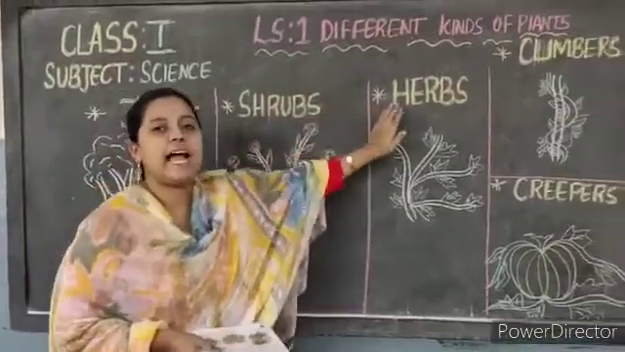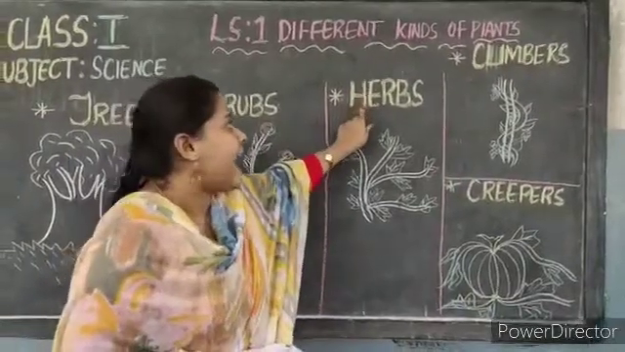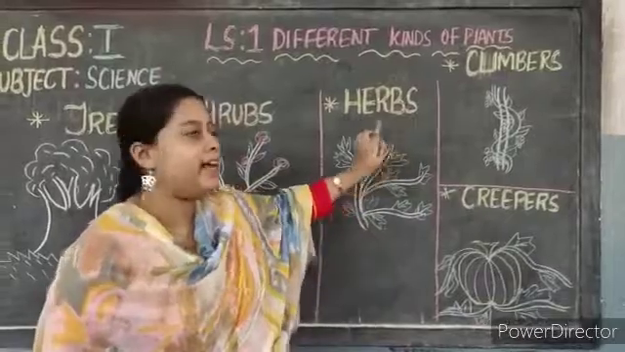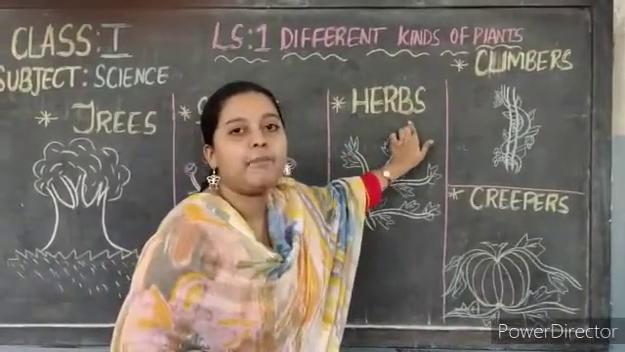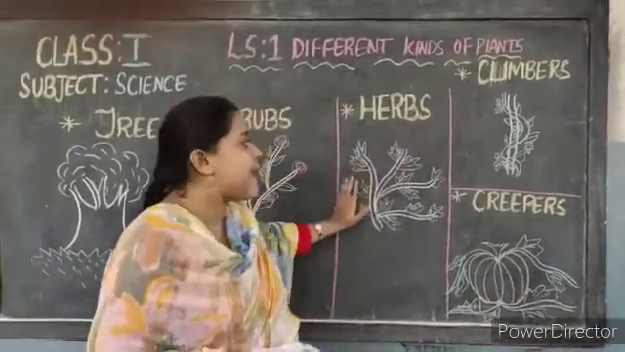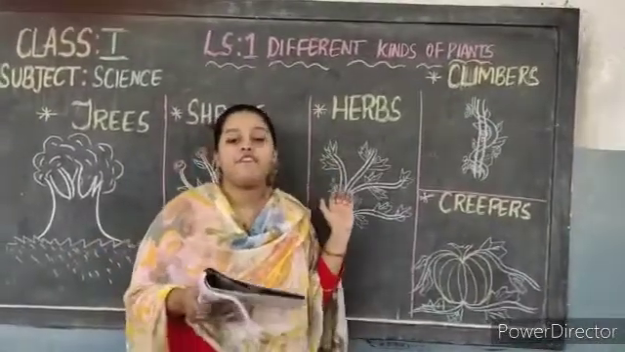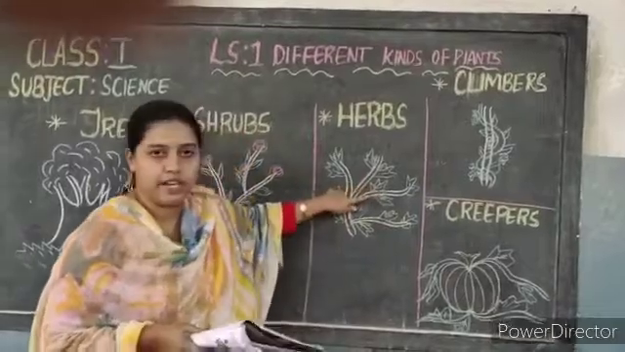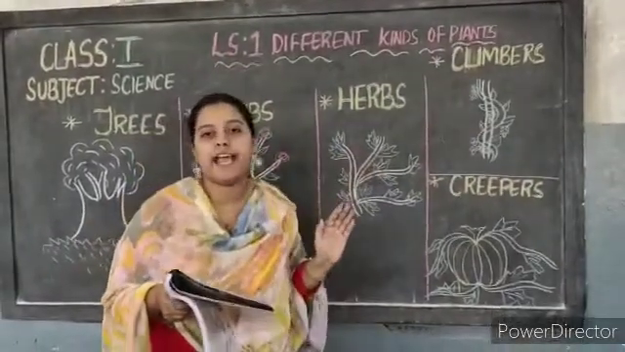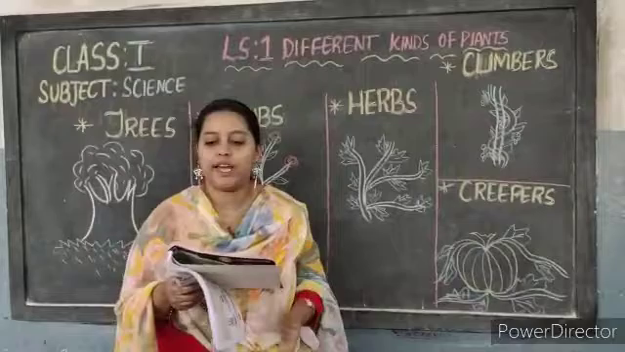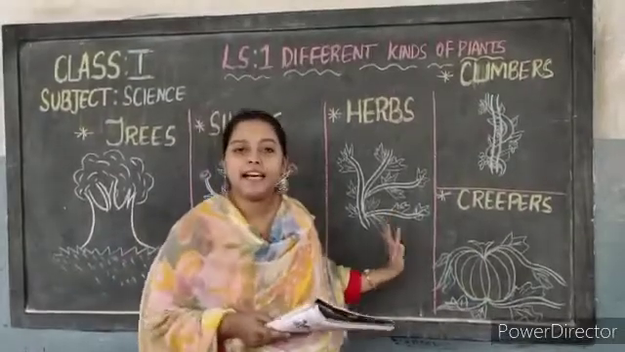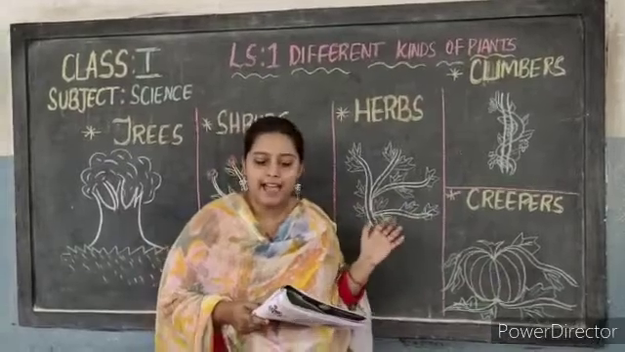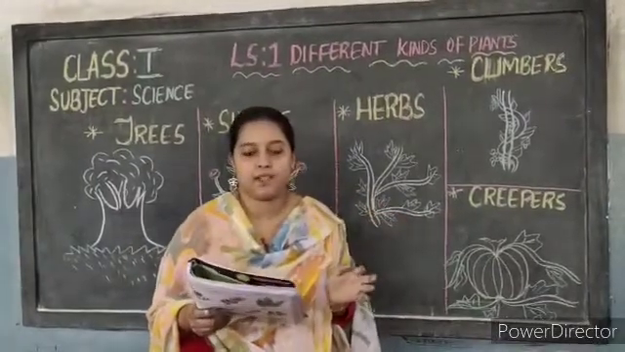Okay children, next coming to herbs. H-E-R-B-S, herbs. These plants, children, are very small, and they have soft stems. Examples for herbs are coriander leaves, grass, a mustard plant, okay.